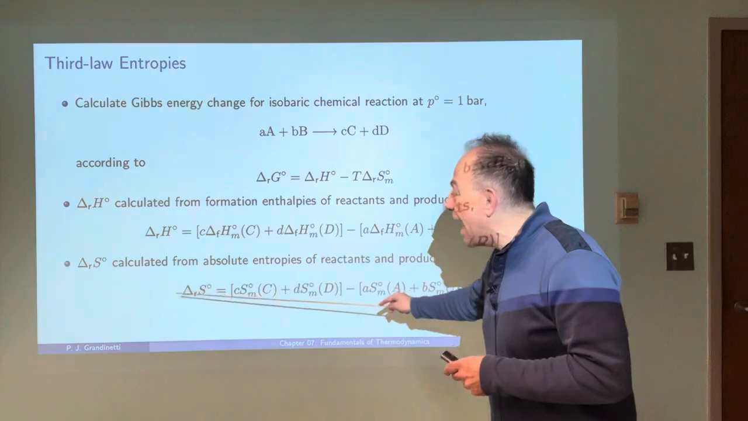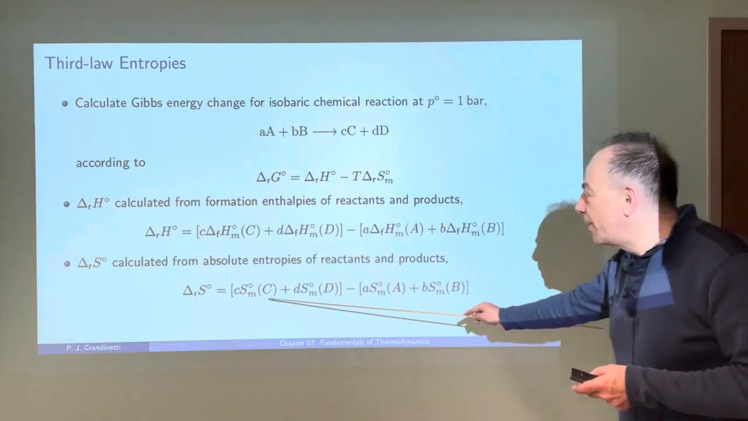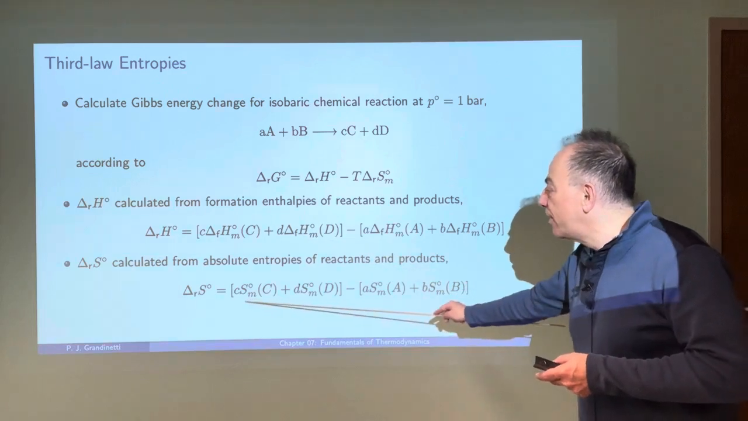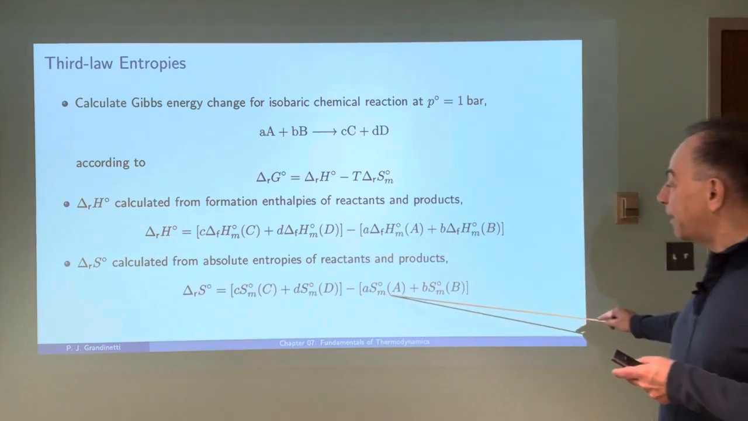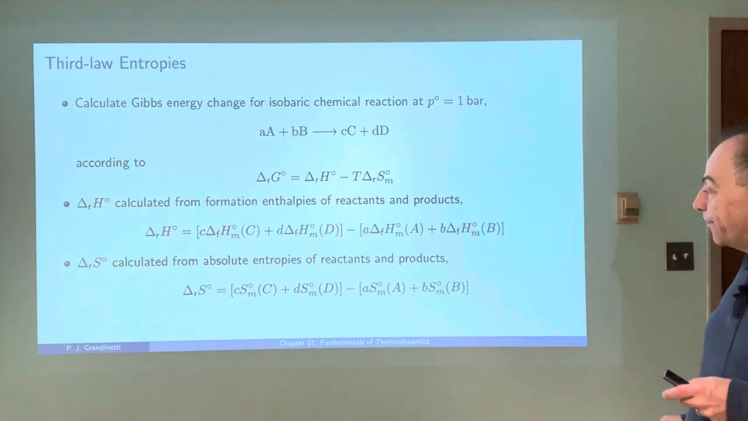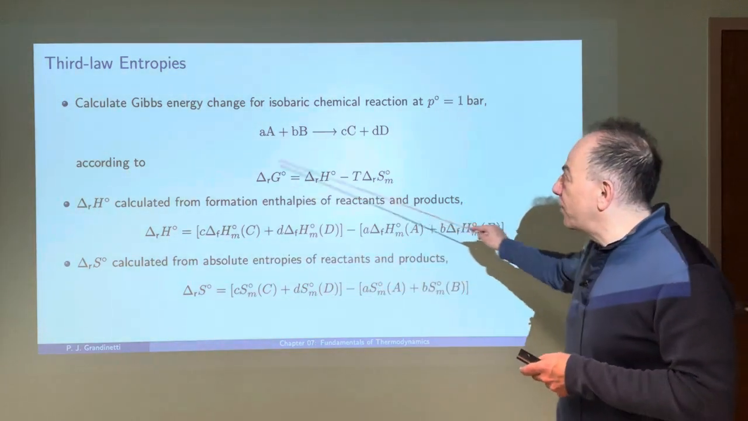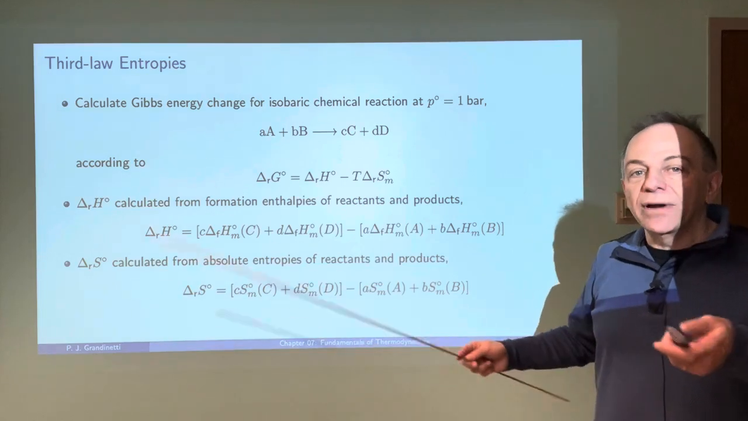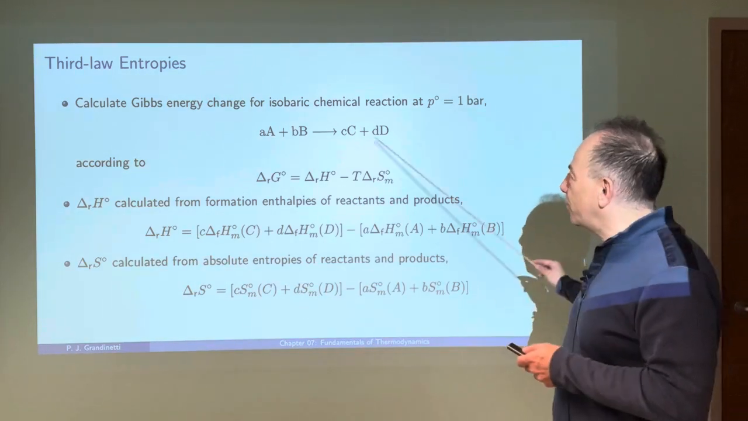And now with absolute entropies, we could similarly calculate the entropy change for the reaction using the absolute molar entropies of the products minus the reactants, using the proper stoichiometries. Once we have these two, we can calculate the delta G for the reaction and determine which direction is the spontaneous and which direction is the impossible direction for this reaction.